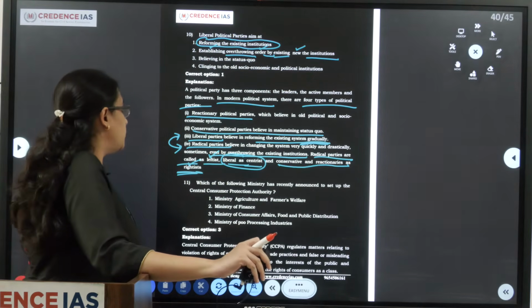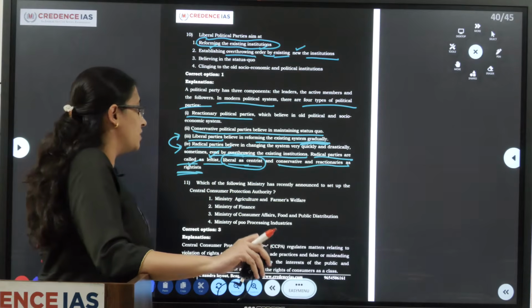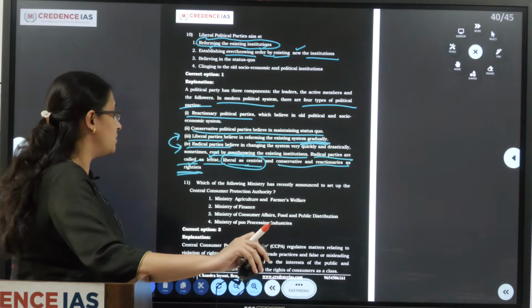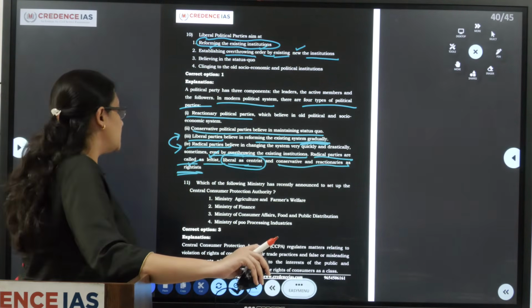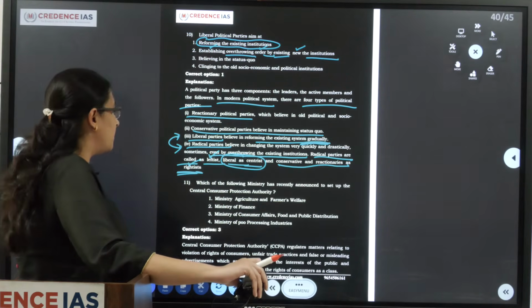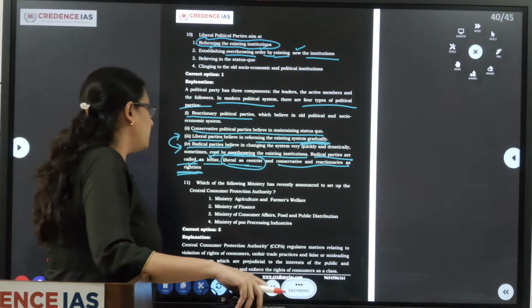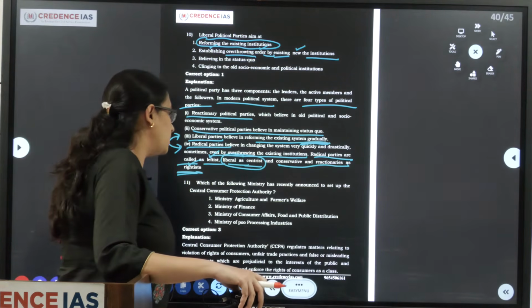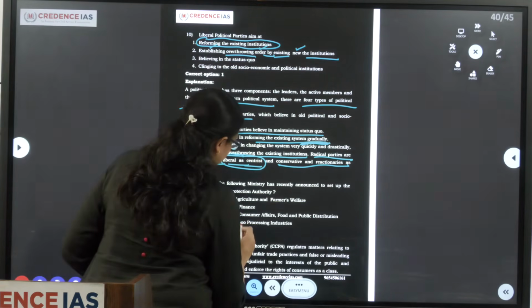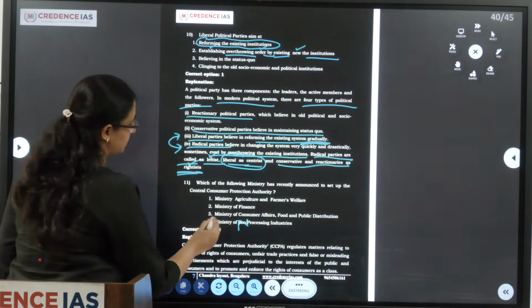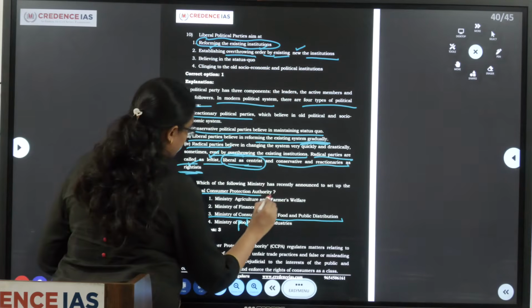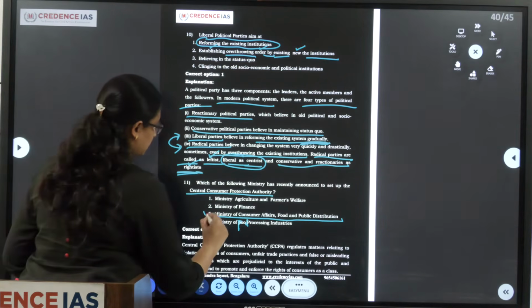Next question. Which of the following ministries has recently announced, recently in the sense during that time when the exam prelims was coming, to set up the Central Consumer Protection Authority? So this is a current affairs related question. Ministry of Agriculture and Farmers Welfare, Ministry of Finance, Ministry of Consumer Affairs, Food and Public Distribution, Ministry of Food Processing Industries. See, the name itself suggests Ministry of Consumer Affairs, Food and Public Distribution. Okay, so this is the correct answer.